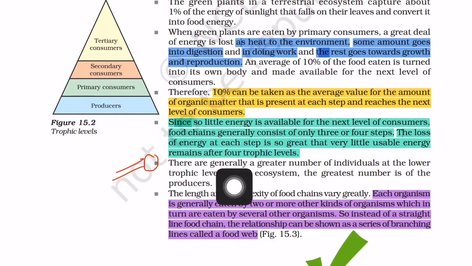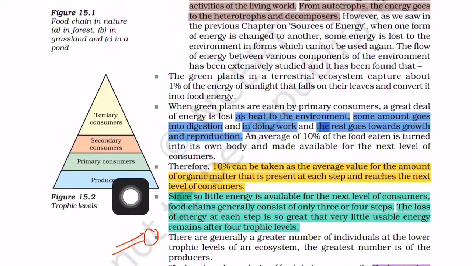there are generally a greater number of individuals at the lower trophic levels of an ecosystem; the greatest number is of the producers. So therefore, in the lowest trophic level, or the first trophic level, the population is very high.